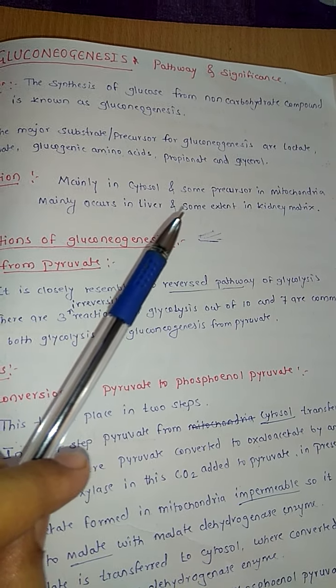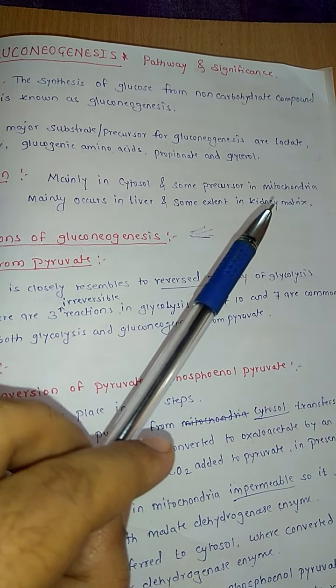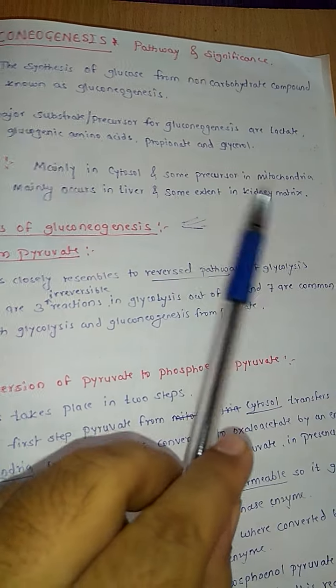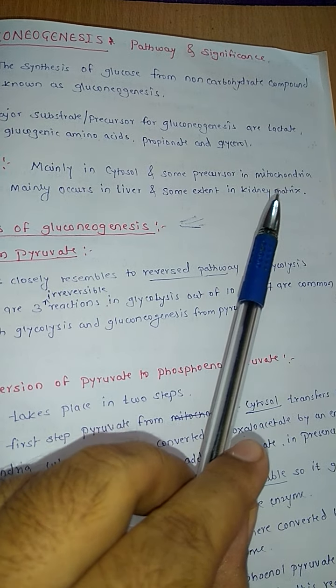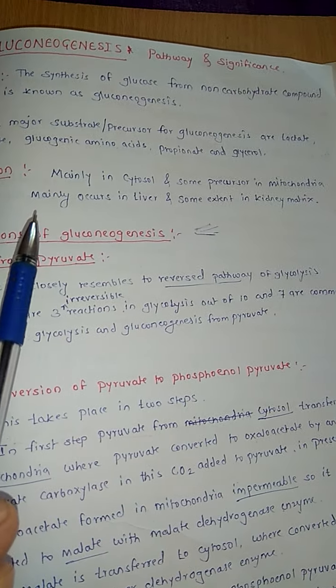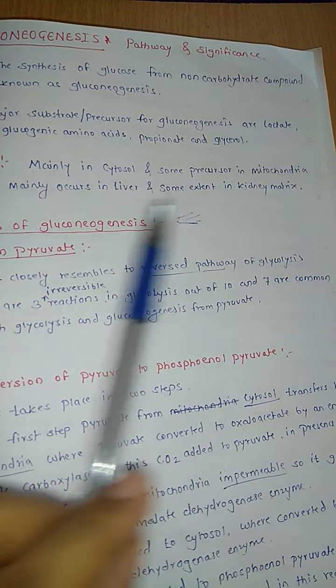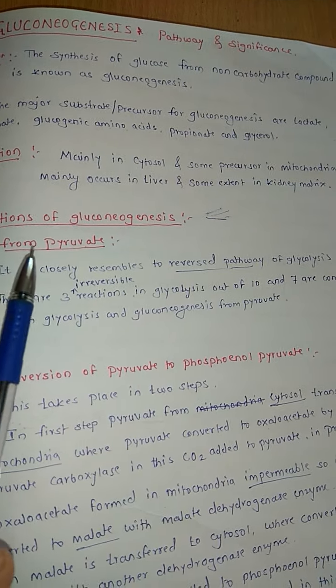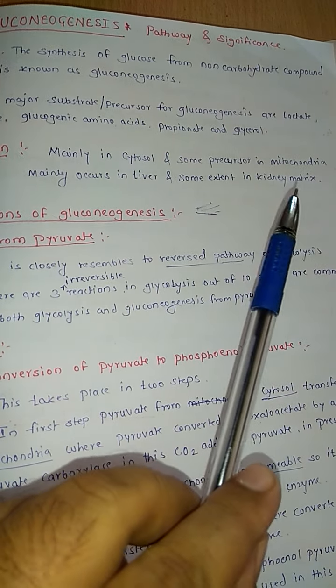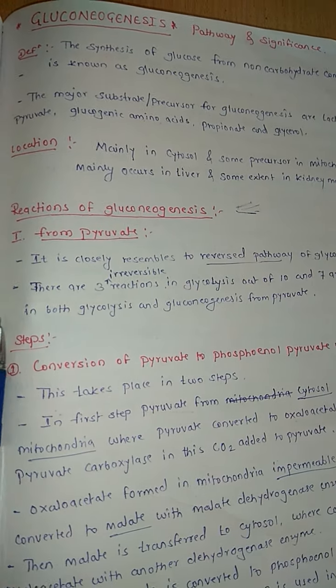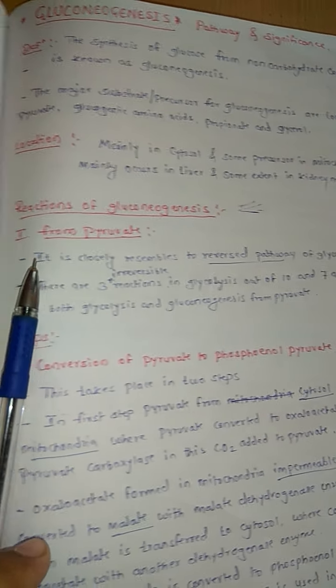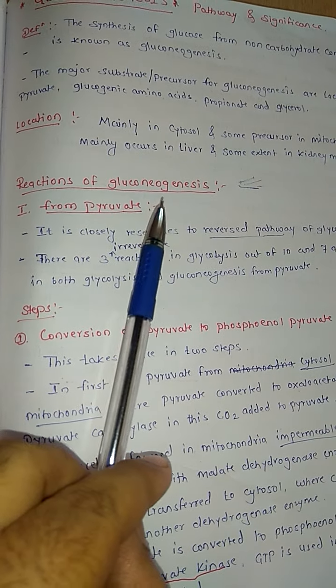Location: mainly cytosol and some precursors in mitochondria. Now, what are those precursors in mitochondria? We will see later. It mainly occurs in the liver and to some extent in the kidney. Now, reactions of gluconeogenesis.